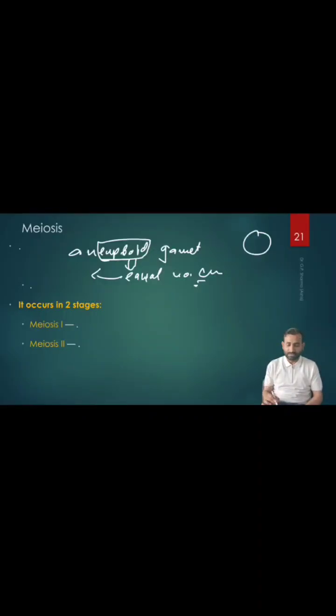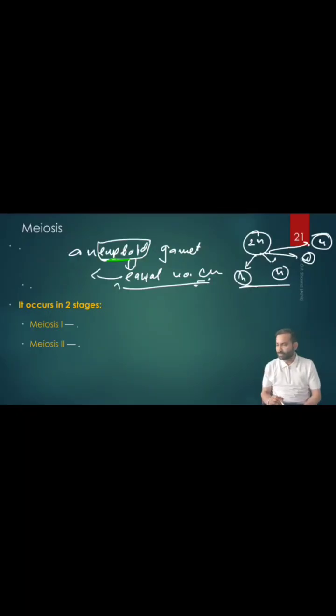That means the mother cell has 2n, and the daughter cell has only n. That means aneuploid, not euploid. Euploid means what? Equal, normal. Aneuploid means what? Unequal. So meiosis creates what? Aneuploid daughter cells, and it occurs in the germinal cells we discussed already, right?